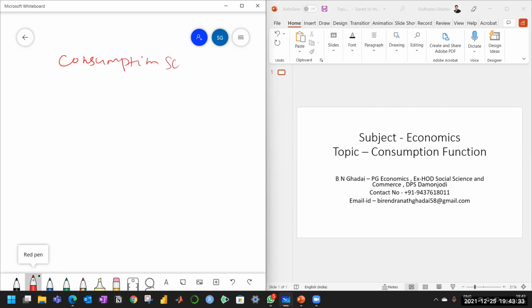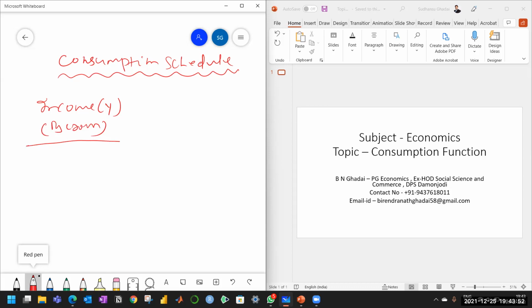Consumption schedule. Here we have taken income, that is Y, and this is rupees crores, and here we have consumption, rupees crores.